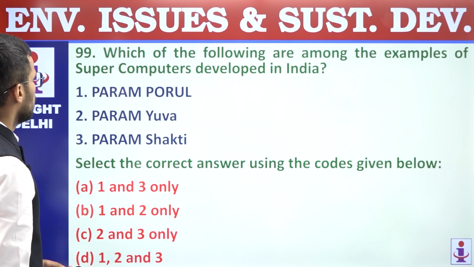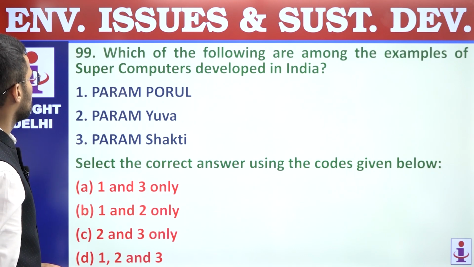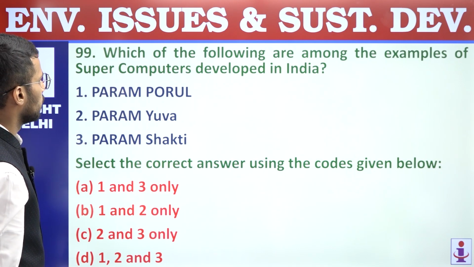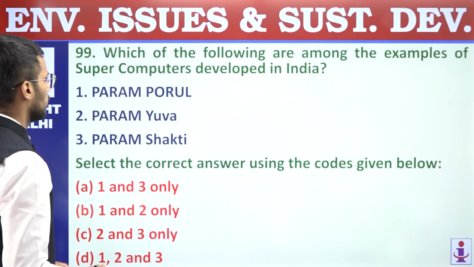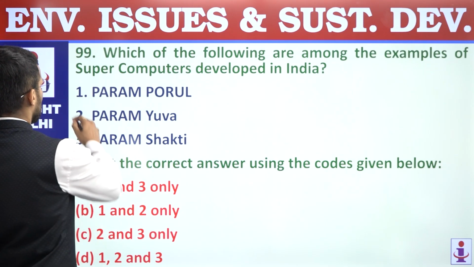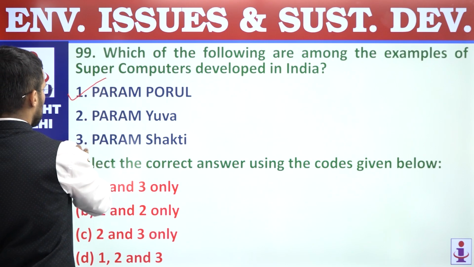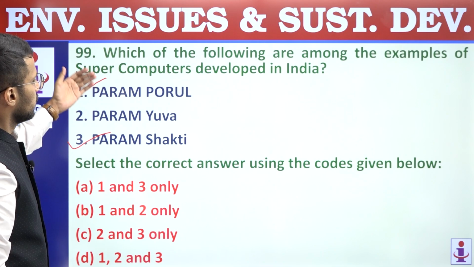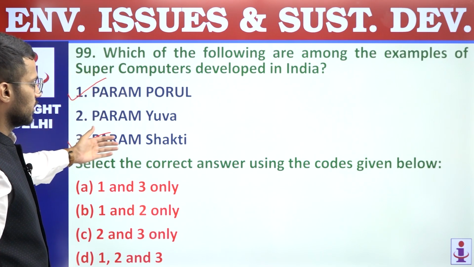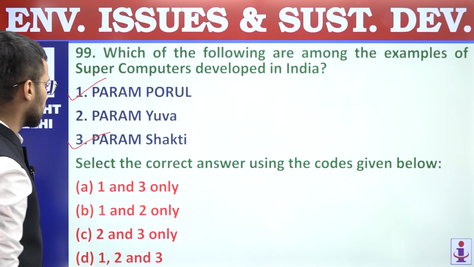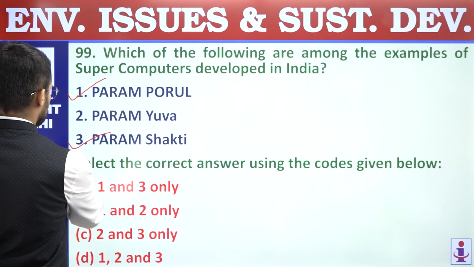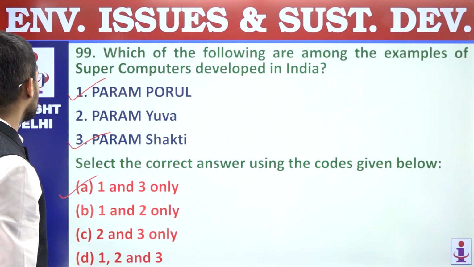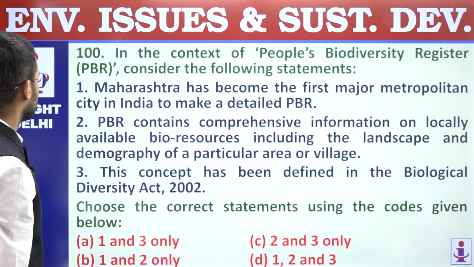Next, 99. Which of the following are among the examples of supercomputers developed in India? So supercomputers developed in India are Param Porul and Param Shakti. Right. So Param Porul is at NIT Tiruchirappalli and Param Shakti is at IIT Kharagpur. So first and third are correct. Answer is A. 99, answer is A.